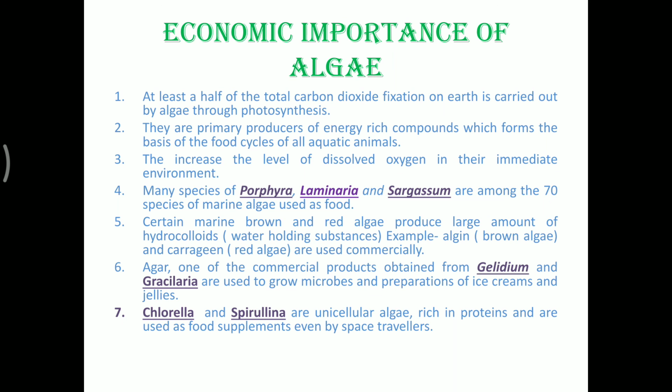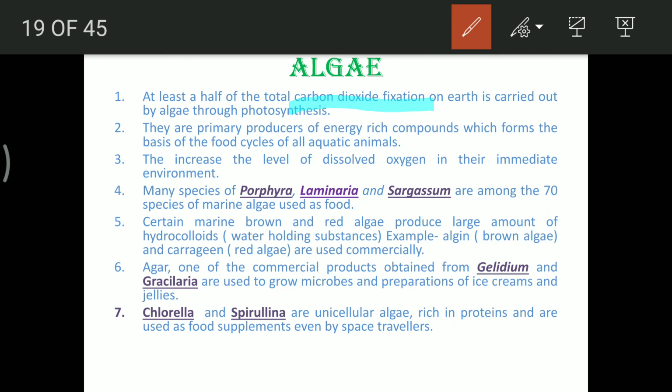At least half of the total carbon dioxide fixation on earth is carried out by these alga. They contribute to the increase of oxygen in the atmosphere, because most of the alga are present in huge amounts in the water bodies. They are primary producers, so they are the main source of food for the aquatic organisms. They increase the amount of dissolved oxygen in the aquatic bodies, so the other organisms can survive well.